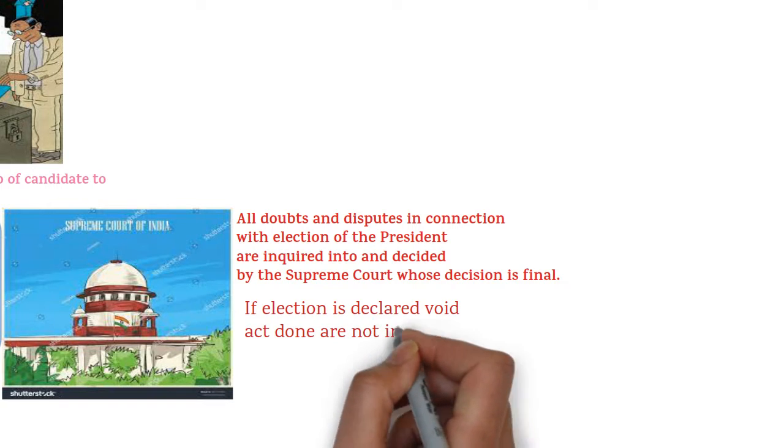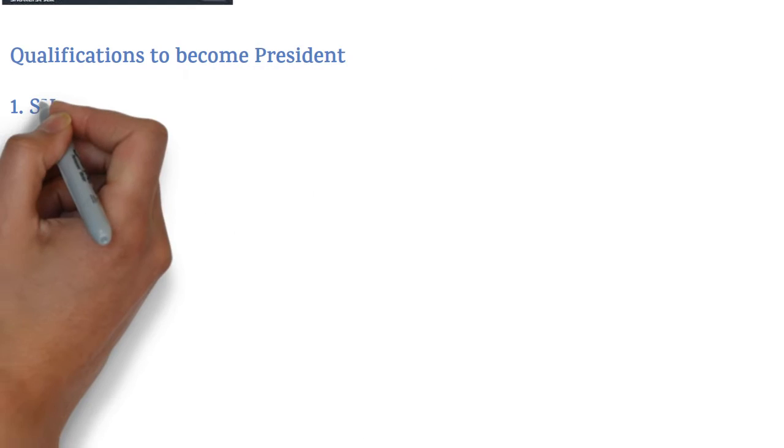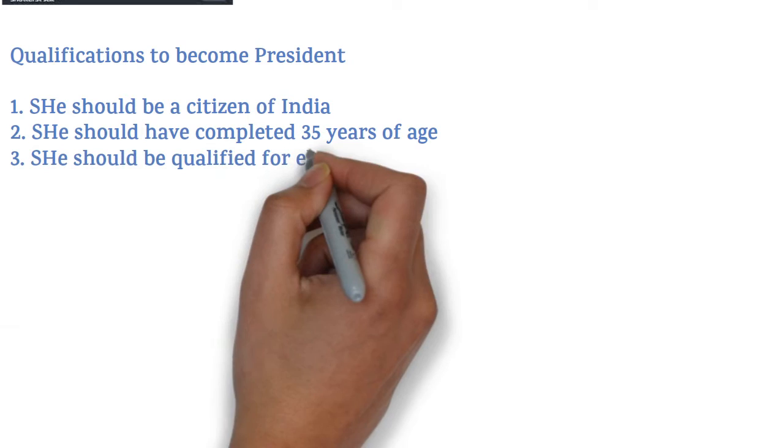Then what is the qualification for election as president? President should be a citizen of India, should have completed 35 years of age, should be qualified for election as a member of Lok Sabha, and should not hold any office of profit.